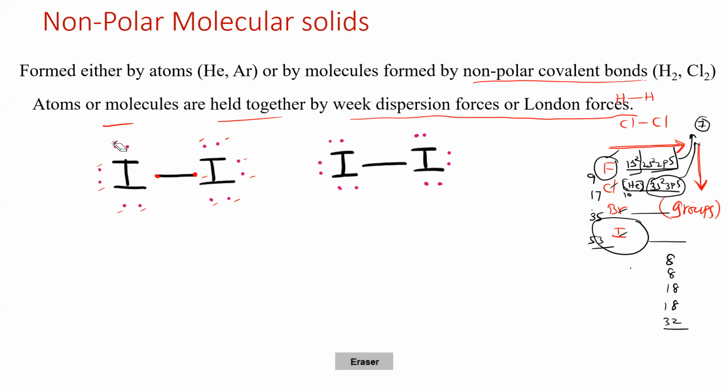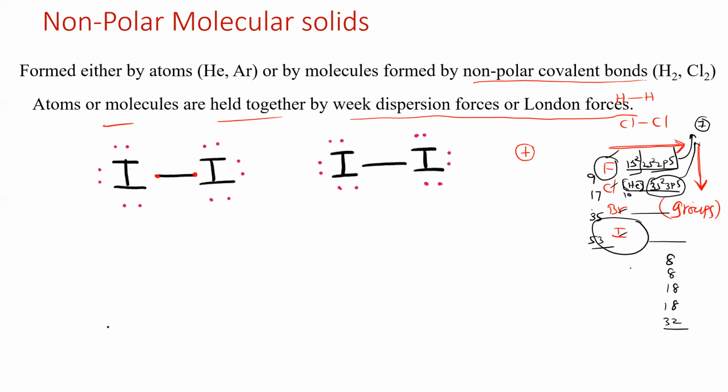And we should know a very important thing. What about the electrons? Say, for example, if you consider this a nucleus, where are the electrons present?